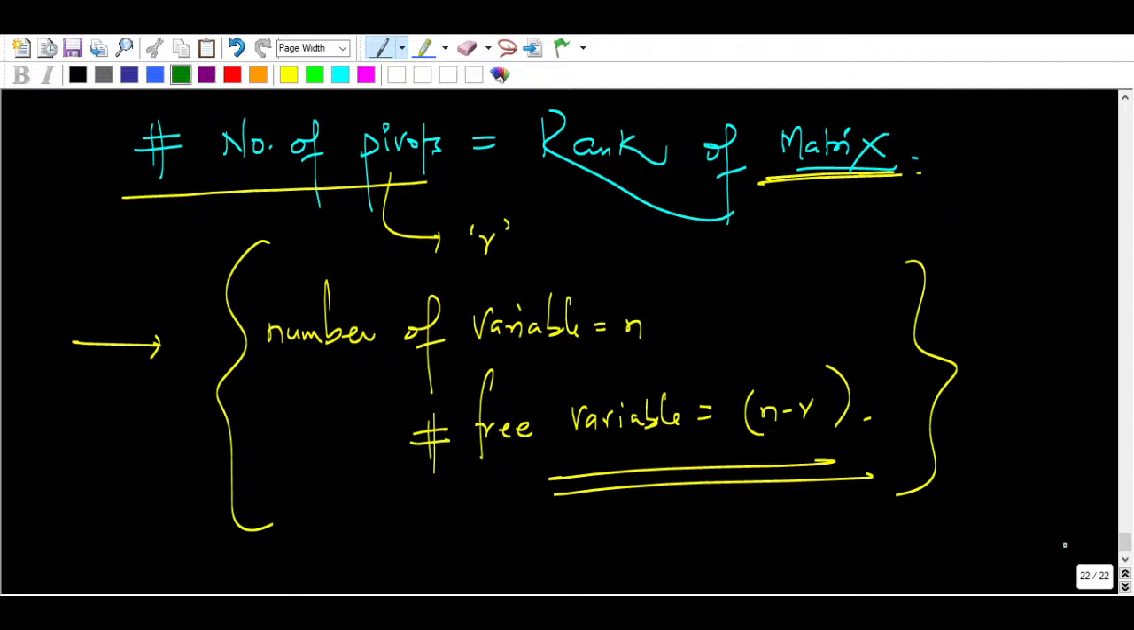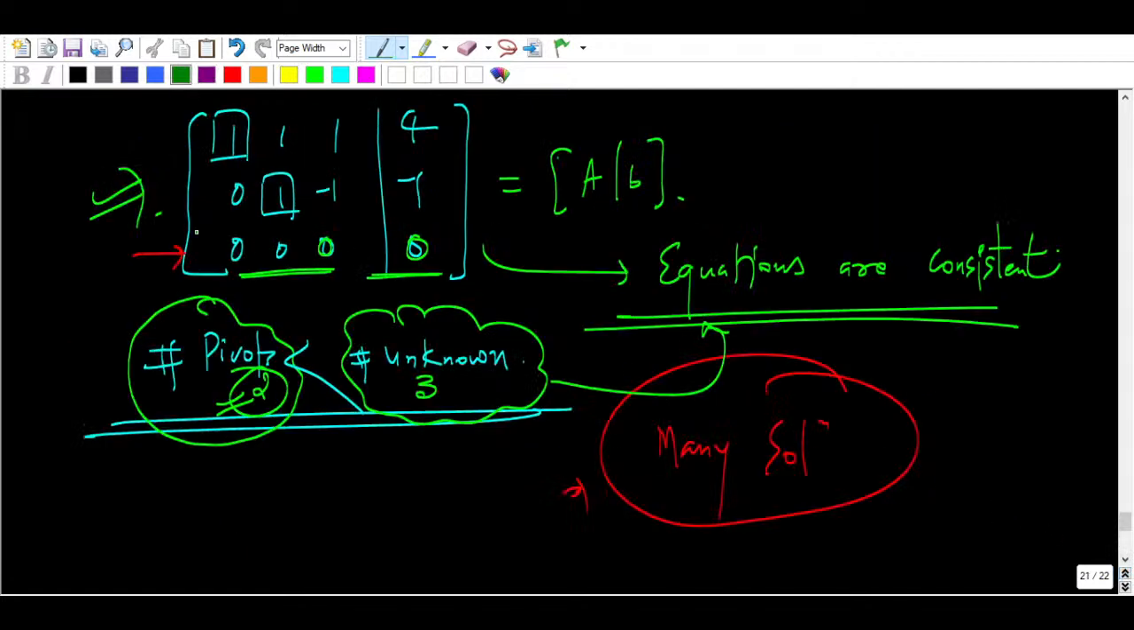Why are we calling it a free variable? You can see the third equation is completely free. You can consider any variable here. You can write k1, k2, whatever you want, because everything is 0 here. So I hope this makes sense to everyone, and this was the important concept which I wanted to discuss. For today this is enough, I think.